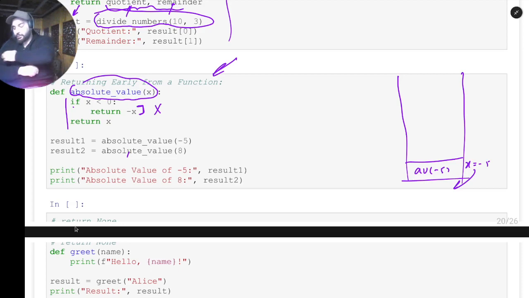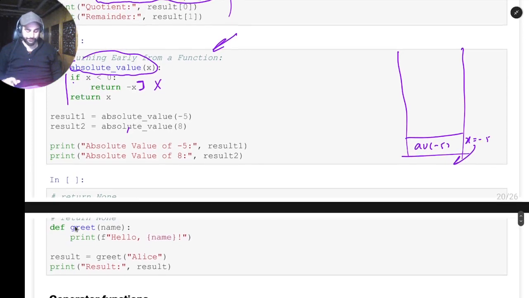Okay. So what the return statement does is it will basically stop the function execution. No matter how many lines of code there are in the body after the return statement, if the return statement is executed, nothing will be executed after that. Only the return will be executed and it will stop the execution.